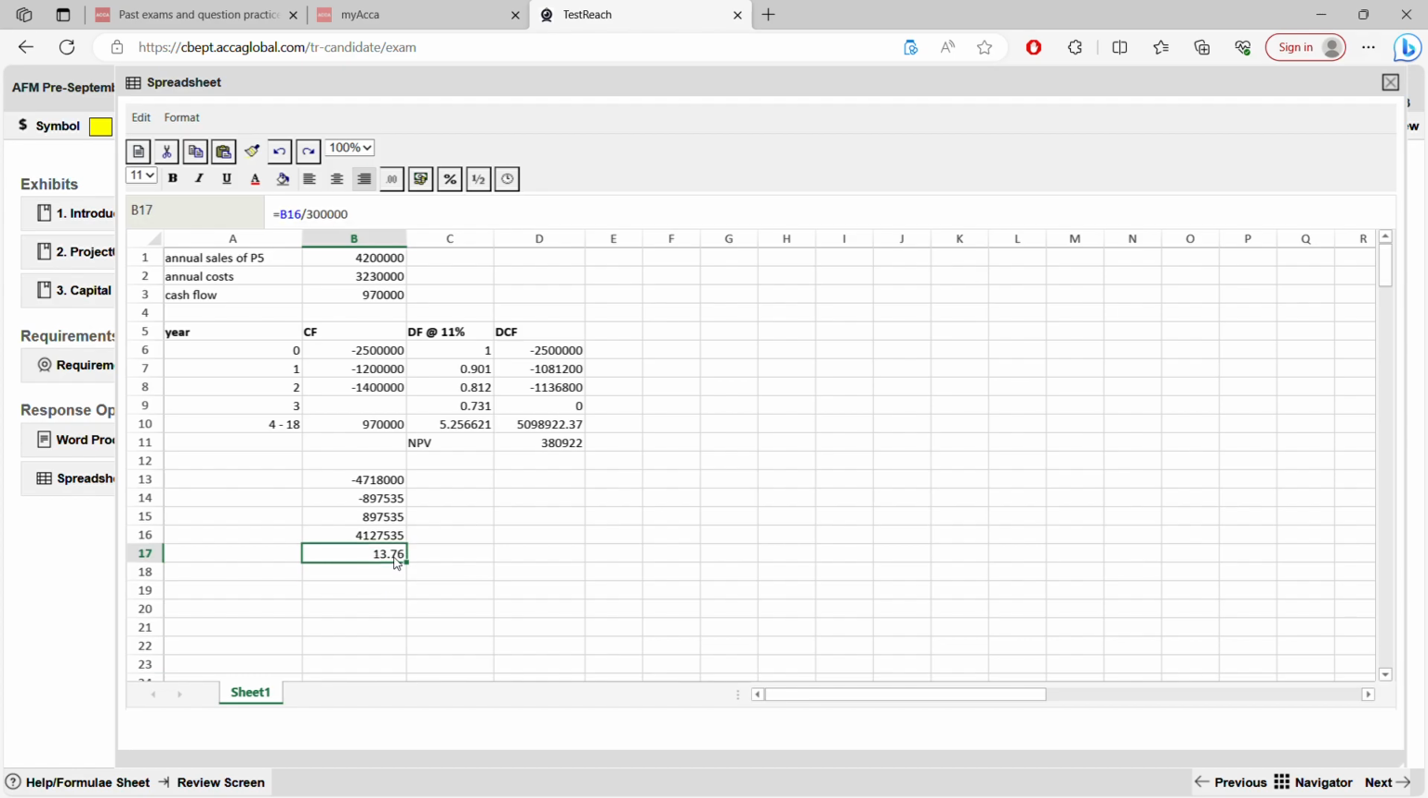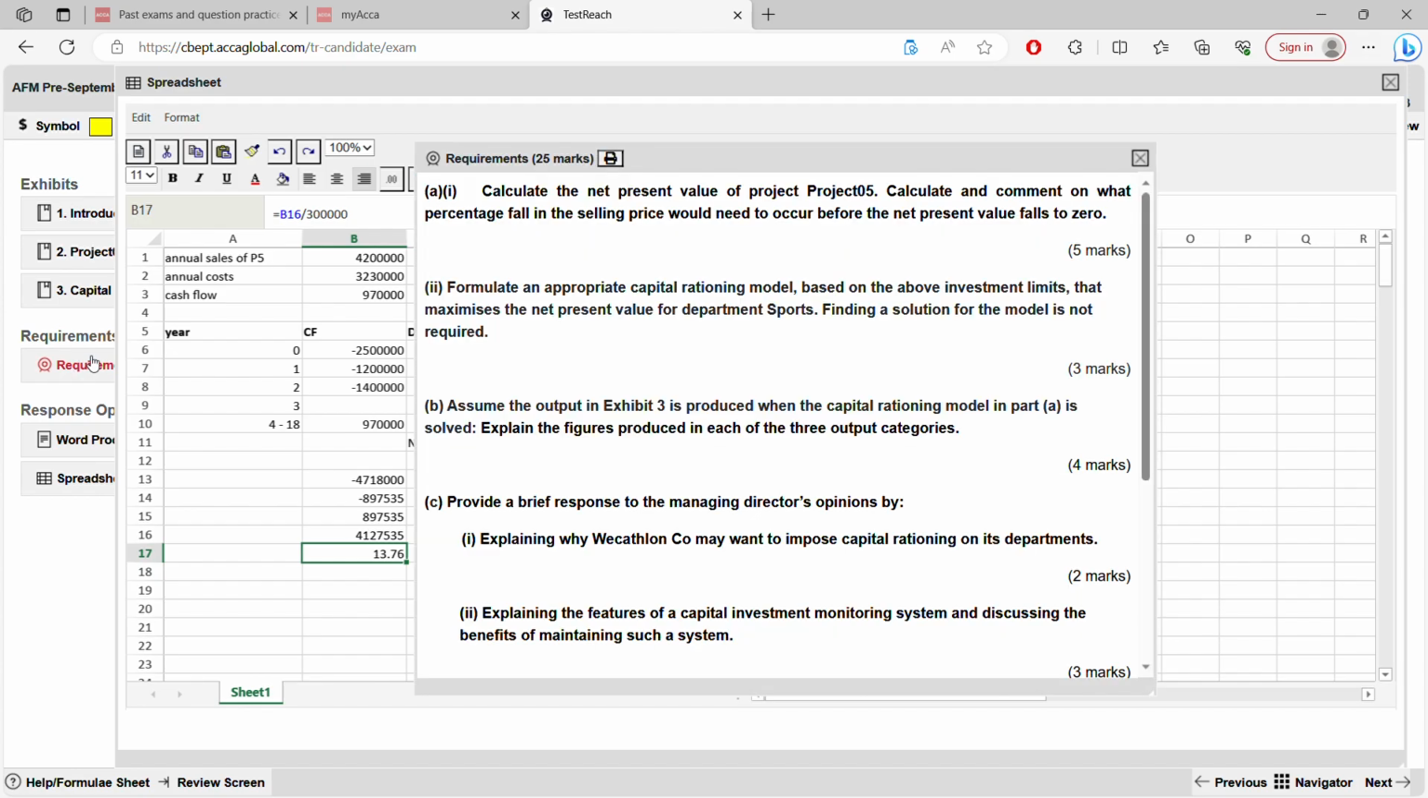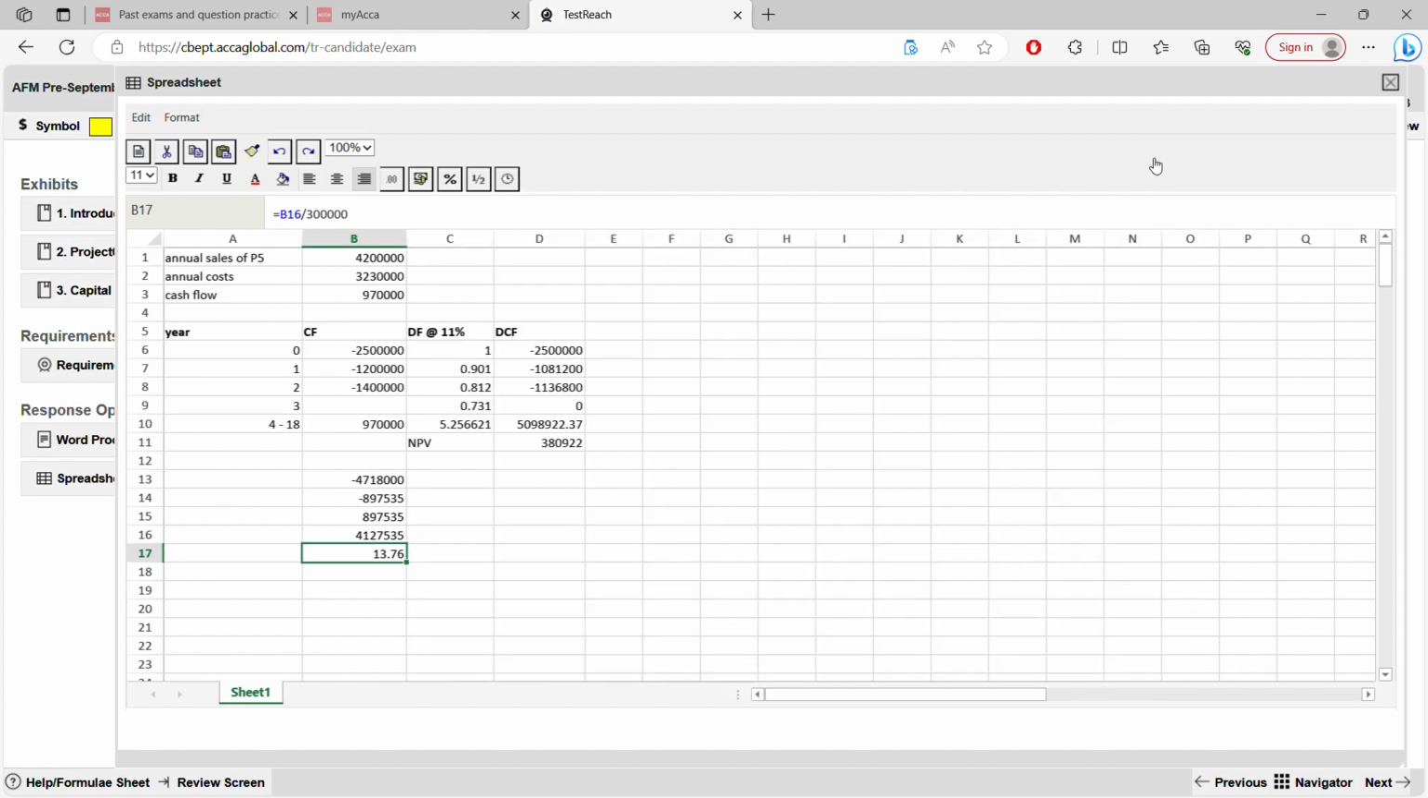We want to know the percentage. The question clearly asked you. Go back to the requirements if you forgot. Clearly the question specified percentage fall in selling price. They didn't say fall in selling price, they said percentage fall in selling price. So if you calculate selling price only, you will not get the whole mark. Read requirements word by word. How do you get the percentage difference? It is very simple. 14 minus this amount divided by 14.